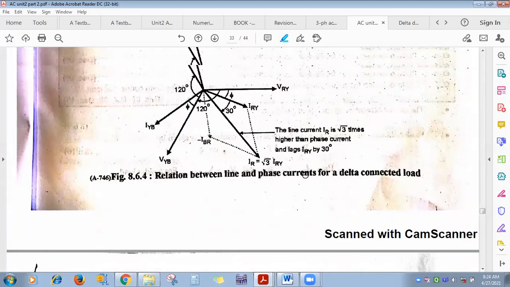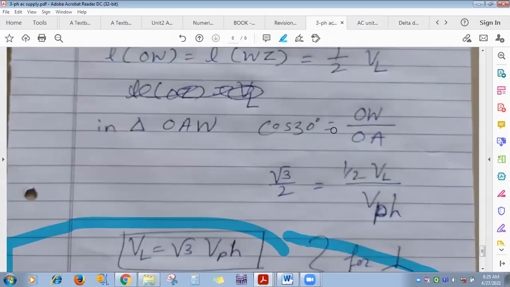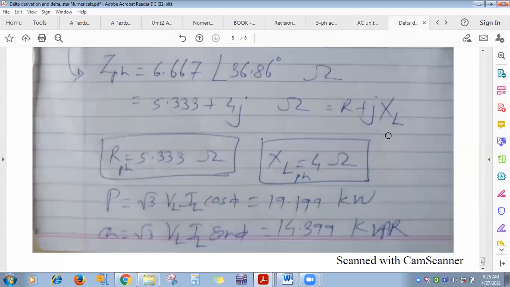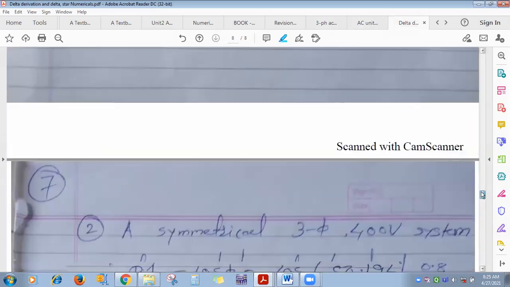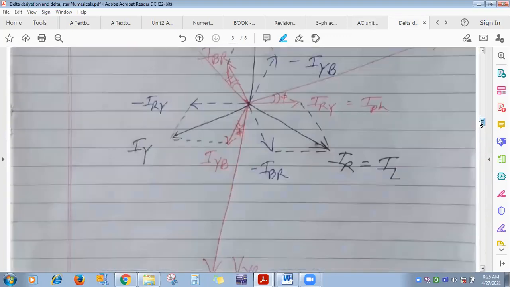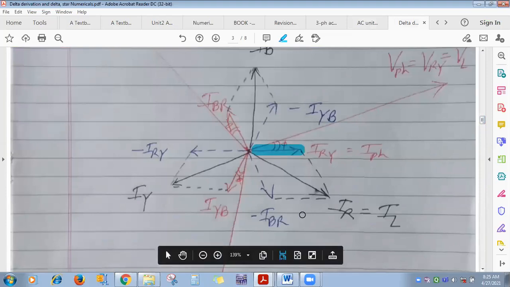See here, this one. This is IRY. They consider it along this. You can consider it along the x-axis also. This is called delta. See, here I have considered it along the x-axis. This one is also correct. So IYB, IBR. This one we have seen in the phasor diagram. The resultant of phase current is line current.